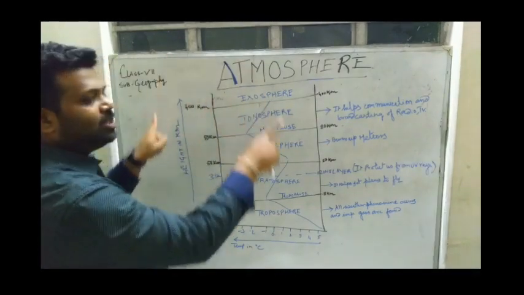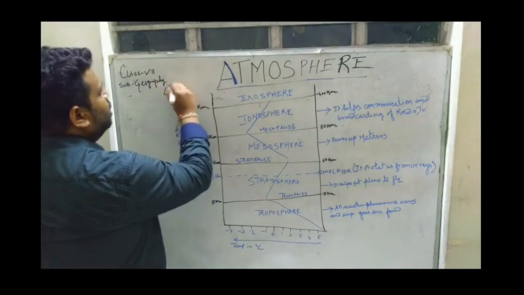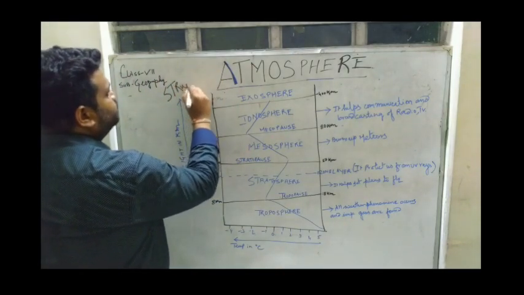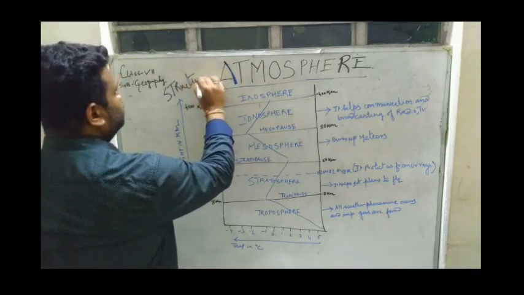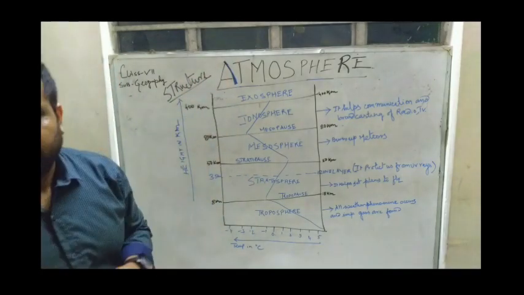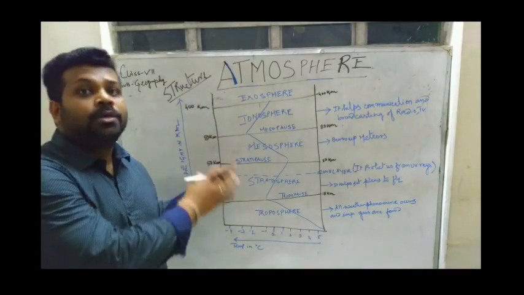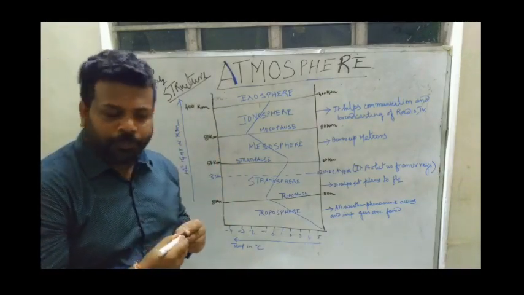So we call this the structure of the atmosphere. Previously we have read about the composition, and now we have read about the structure of the atmosphere.